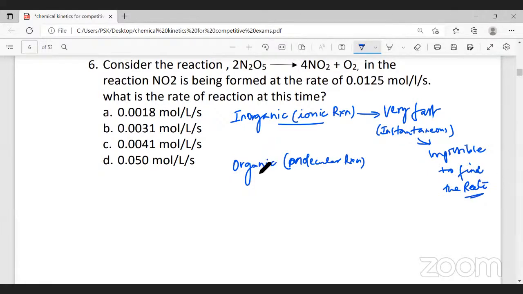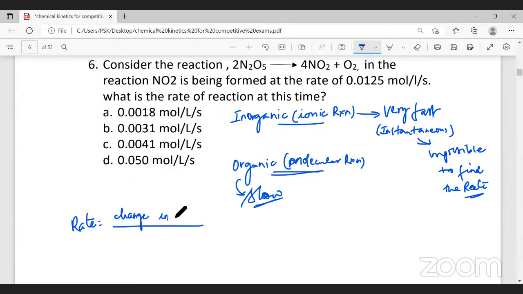But organic reactions are called molecular reactions. These molecular reactions are generally slow reactions because the reaction takes place between molecules. In slow reactions, we can determine the rate of a reaction. Rate of a reaction is defined as the ratio of change in concentration with respect to time. So how do we define rate of a reaction? We define it as change in concentration with respect to time.